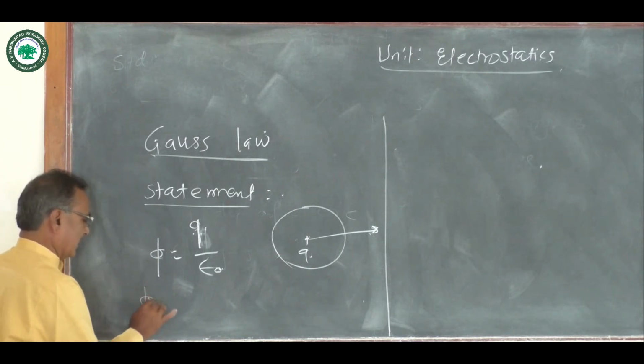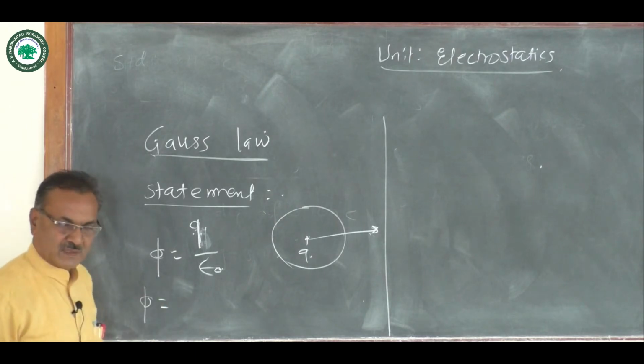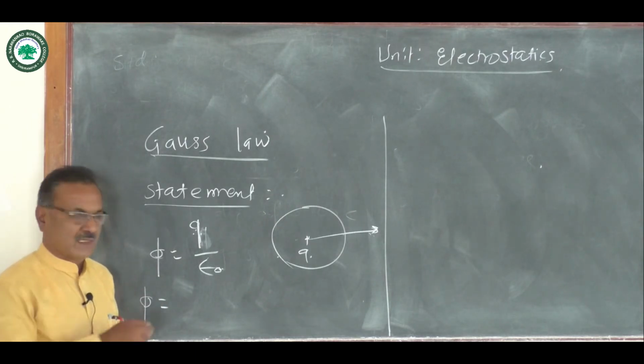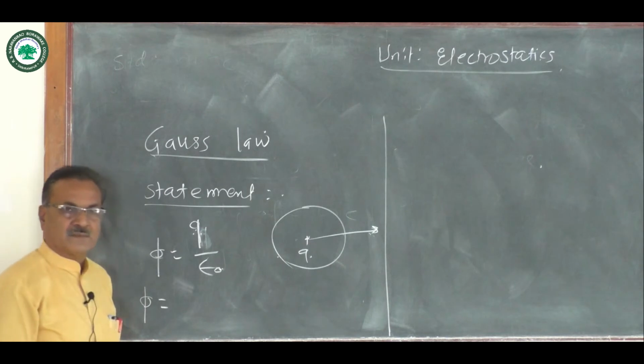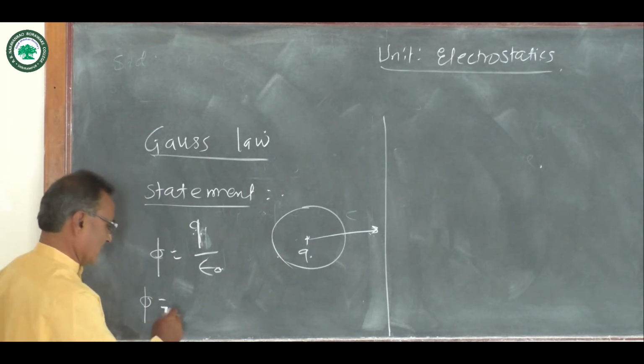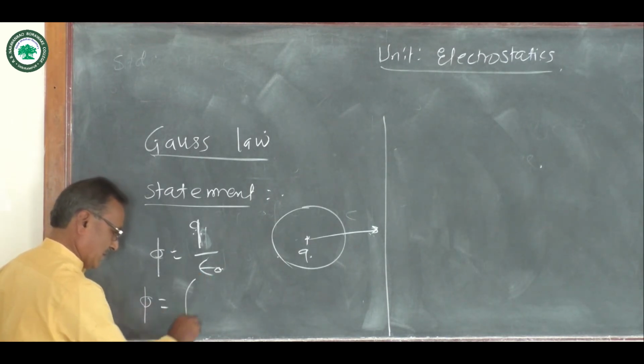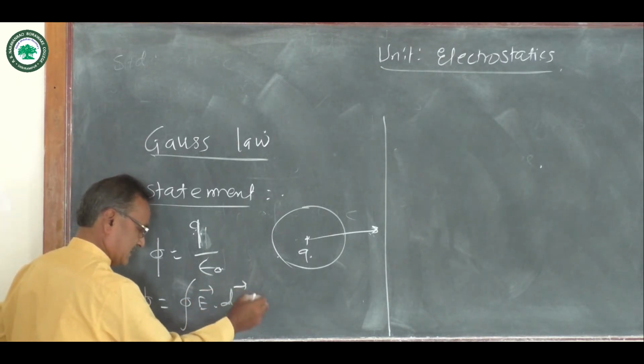So also Gauss law states that the total electric flux passes through the surface area is equal to integration of closed path vector E dot vector ds.